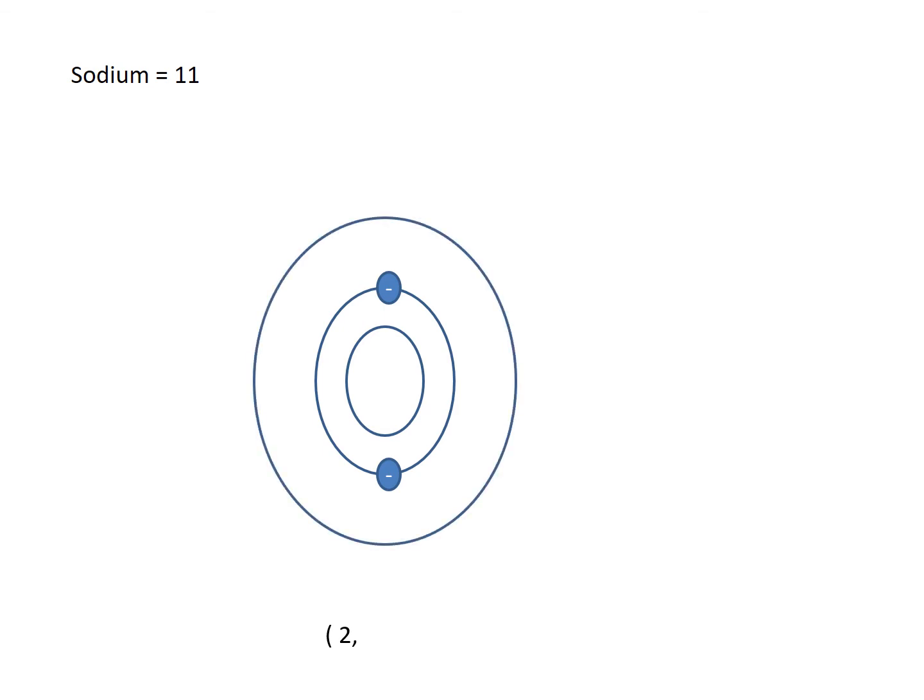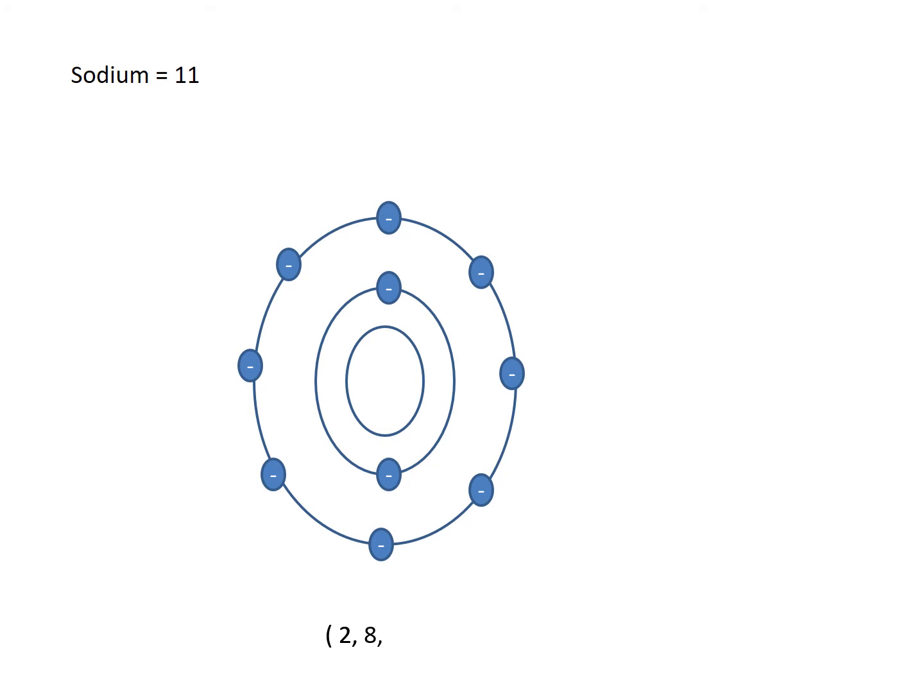In the second shell, I have 9 electrons remaining. I cannot put all 9 in the second shell because the capacity is 8. So from the 9 electrons, I'm going to put 8 electrons in the second shell. Because I've put 8 electrons in the second shell, next to the 2, I will write 8.